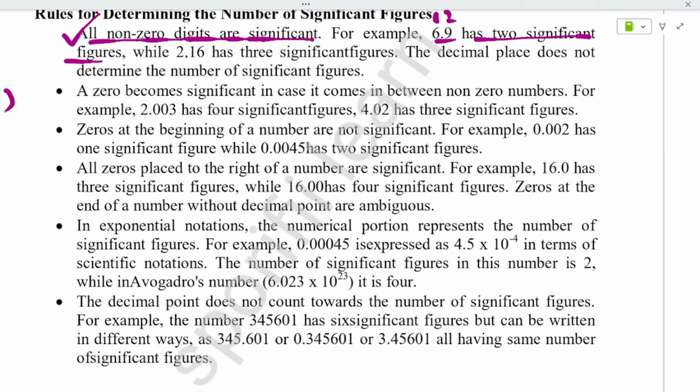See, if there is a number given as 2.03, or you can put 1 0 here, something like that, but there are non-zero numbers 1 and 2, right? The 0 is present between them, so it becomes significant. I hope you are understanding this chapter. It is a very fundamental concept for all the rest of the chapters. They have four significant figures, 1, 2, 3 and 4. See, this 0 also comes between 4 and 2. See, 0 is significant. They have 1, 2 and 3, three significant figures.